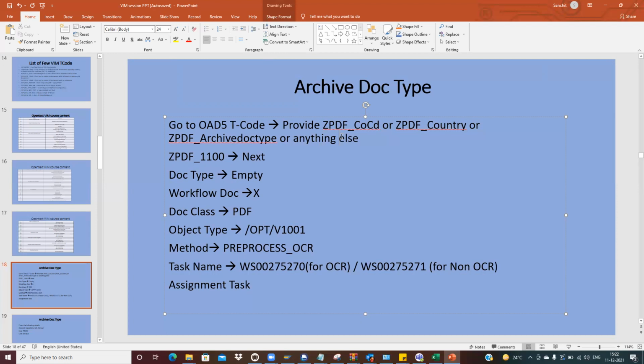Now, what is DP doc ID? DP doc ID is a unique Vim doc ID. For any of the DP doc type, we don't create it based on the country. We always try to create the archive doc type based on the country.